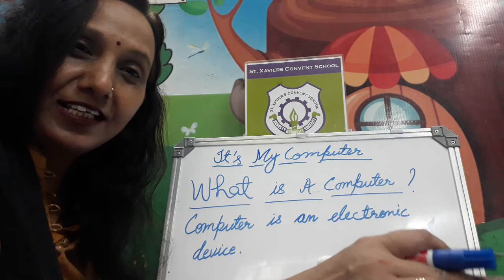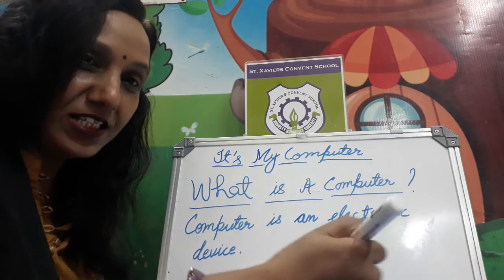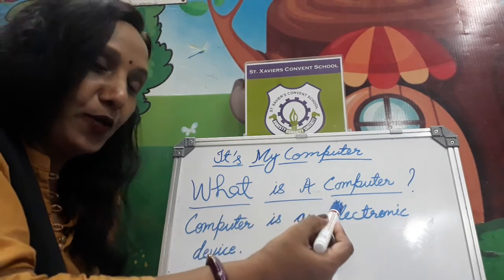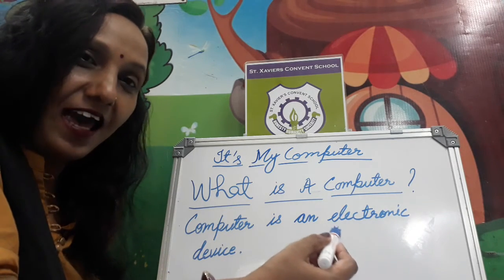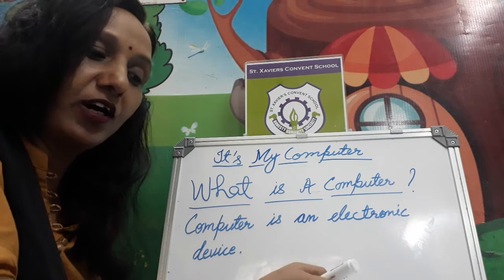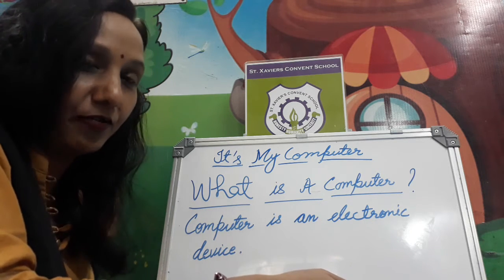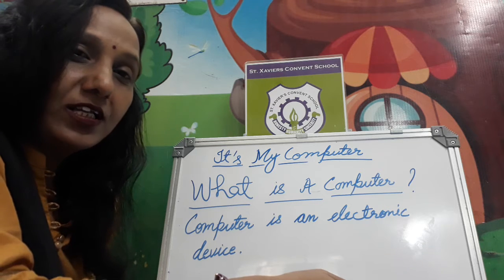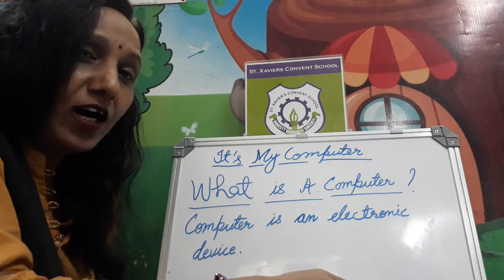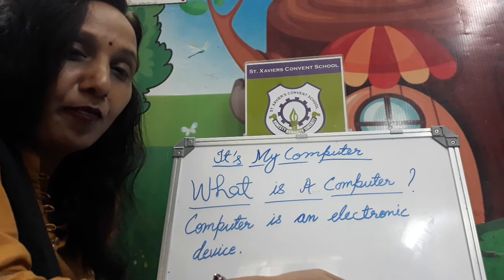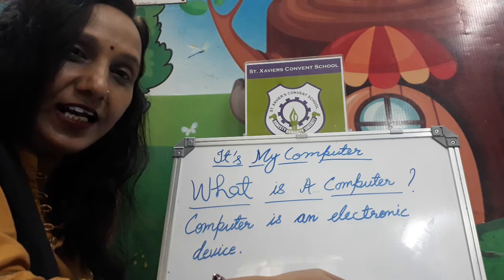What is a computer? So see here. Computer is an electronic device. What is an electronic device? A device that works with the help of electricity, right?